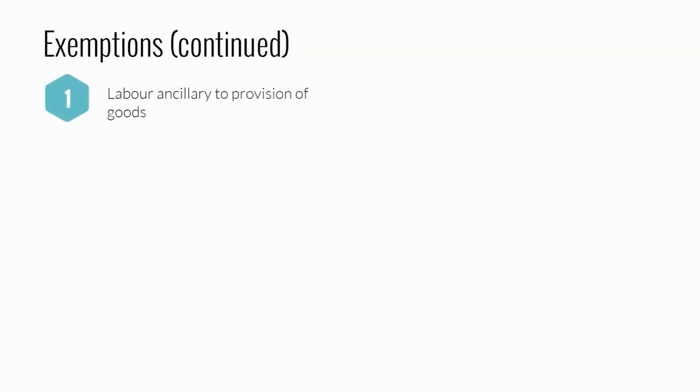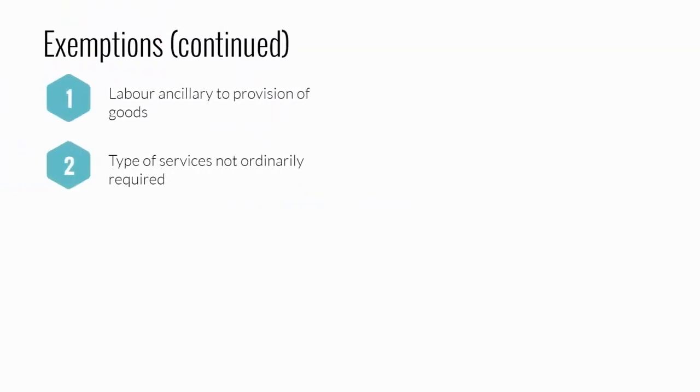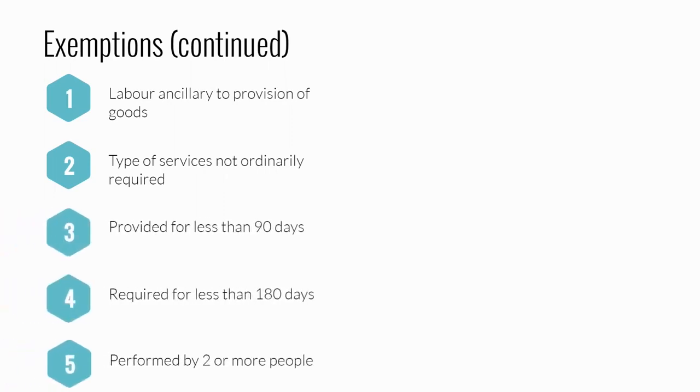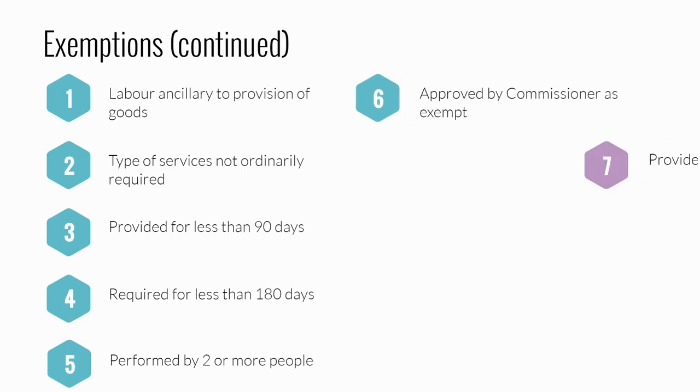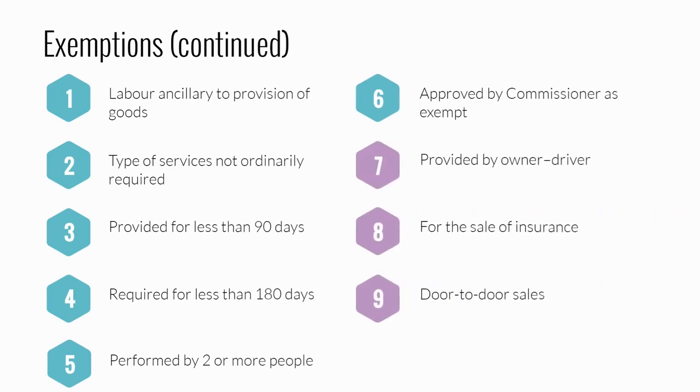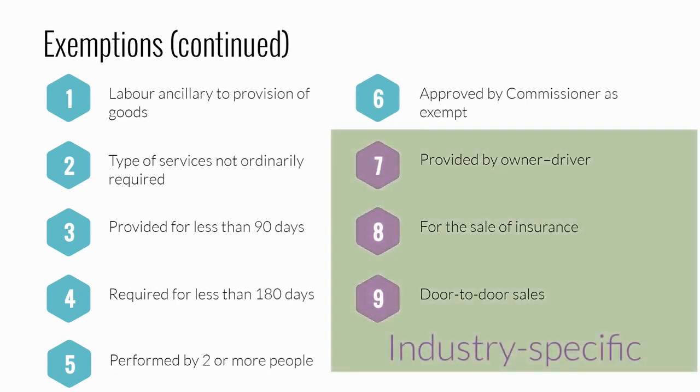So here are the 9 exemptions. Don't worry, we'll talk about these exemptions in detail soon. As we go through the exemptions in detail, please keep in mind that you need to apply an exemption to each contractor that you wish to exempt, and that only one exemption per contractor needs to apply for those payments to be exempt. One thing to note though, you will see a link to the public ruling for each exemption. We encourage you to consult these rulings for further information when applying the exemptions.